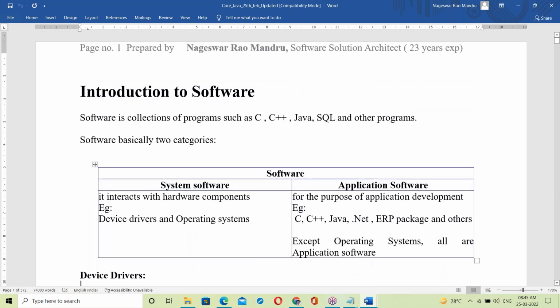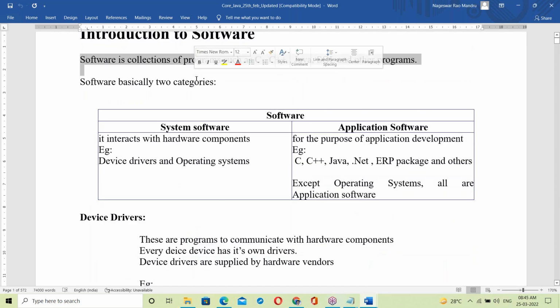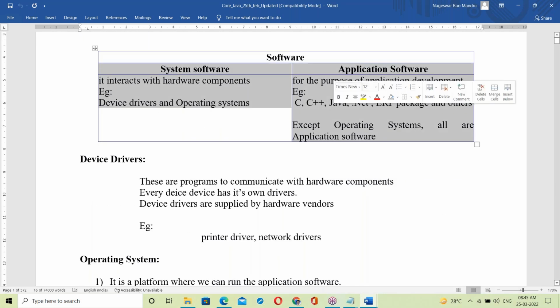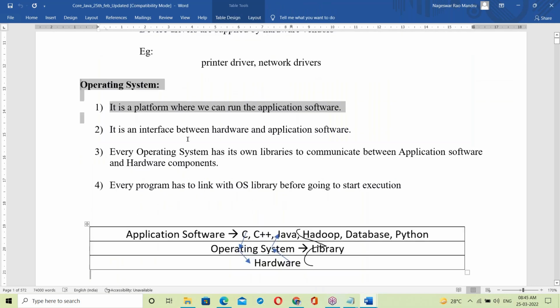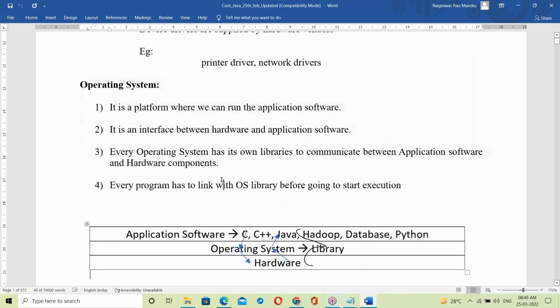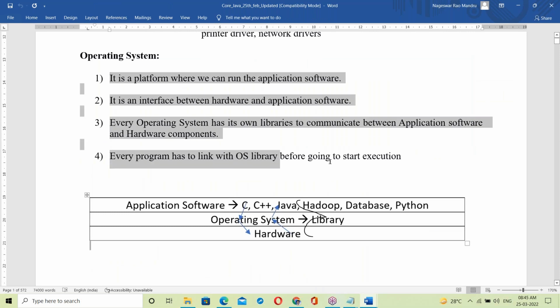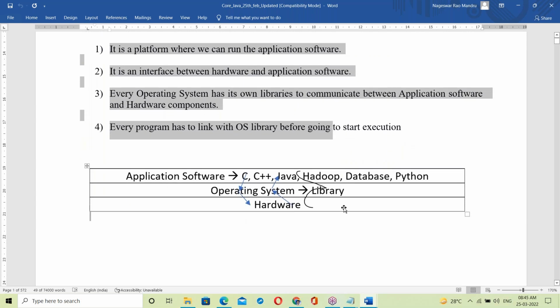See, the same topic is explained in the document prepared here, very clearly. System software, application software. Here is the OS; all these four points that we discussed are explained here. Hardware, OS, library, and on top of it application software, communication, that linking. Very clearly given here.